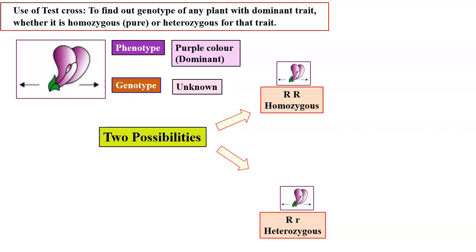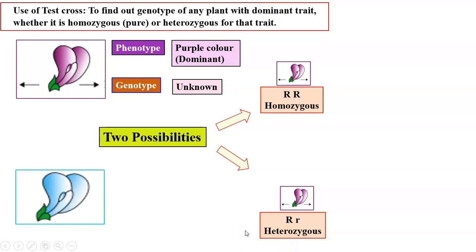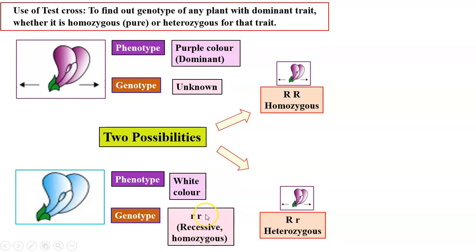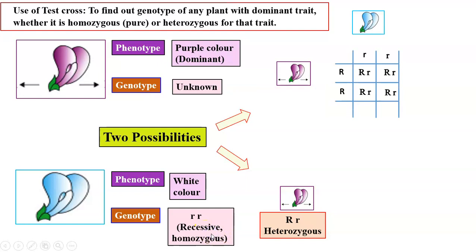How do we determine what exactly the genotype is, whether it is pure or hybrid? So we take a white colored flower with the recessive combination. White color itself is recessive and it will be available only in the homozygous condition. So we are crossing this unknown flower-bearing plant with the known recessive white flower-bearing plant.